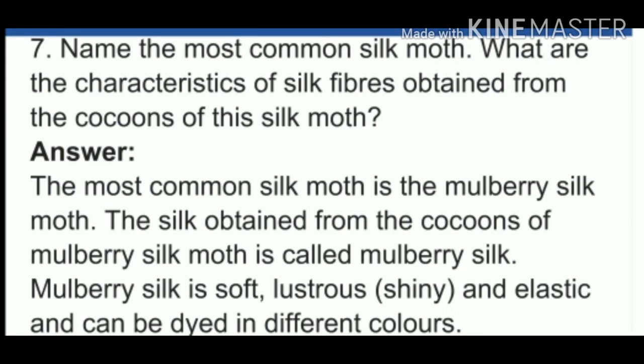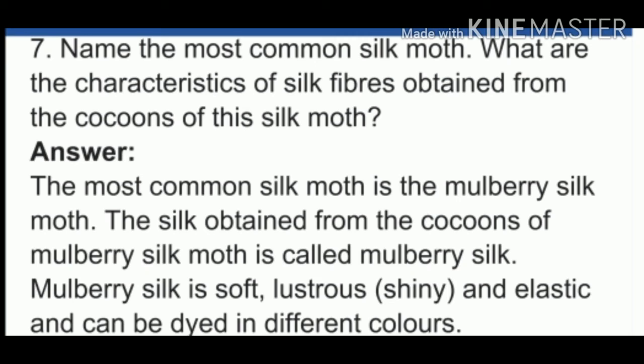See your 7th question, children. Name the most common silk moth. What are the characteristics of silk fibers obtained from the cocoons of the silk moth? We know this. The most common silk moth is the mulberry silk moth. What are the characteristics of the silk fiber obtained from its cocoon?